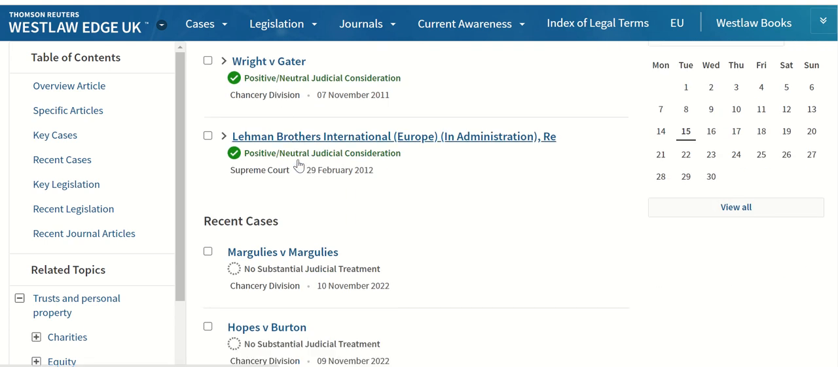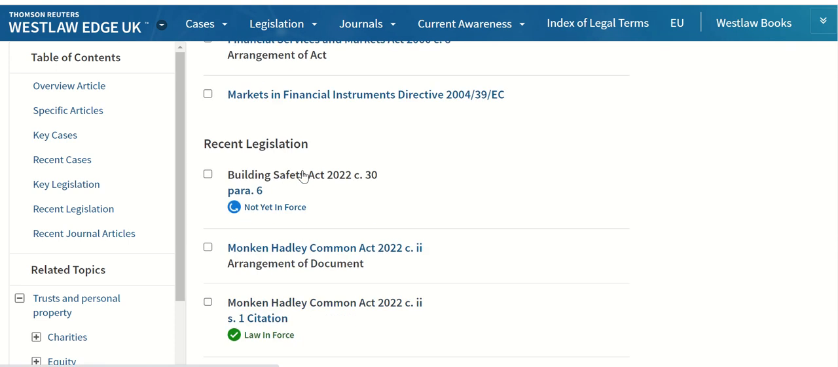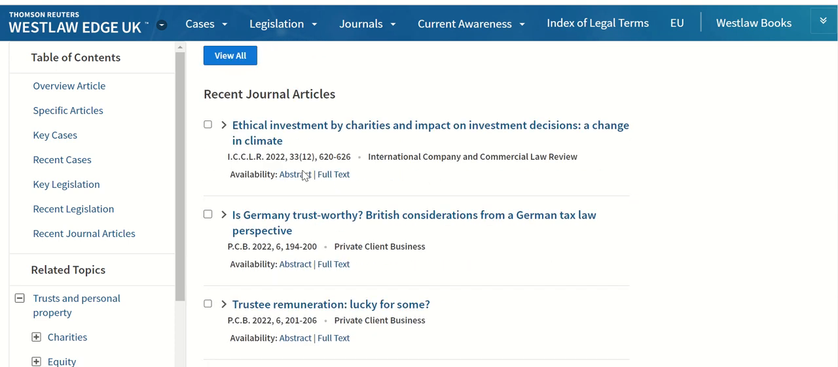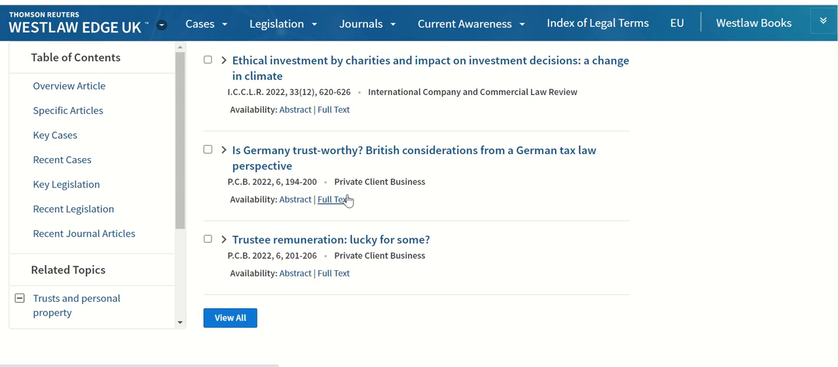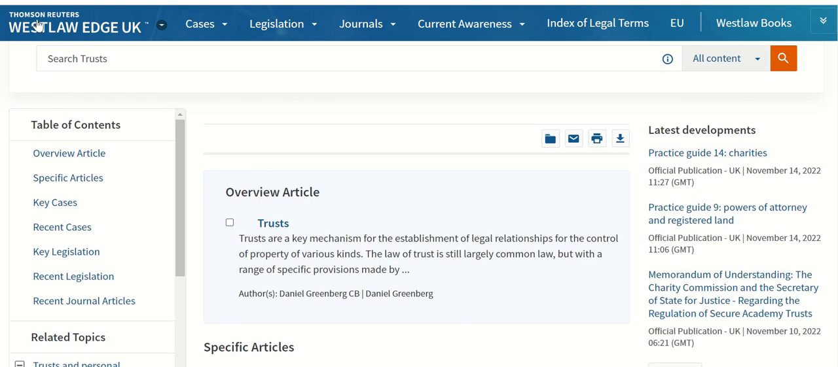But also on this topic page of trusts, as we scroll down, you'll see they're listing the key cases and then recent cases, key legislation and recent legislation, and journal articles. So you can see here it's a quick way of being able to find relevant information, quality sources, without actually doing searching. All we've done now is browsing and followed the few links that Westlaw have provided. Going back to the home page here, we'll click on the logo.